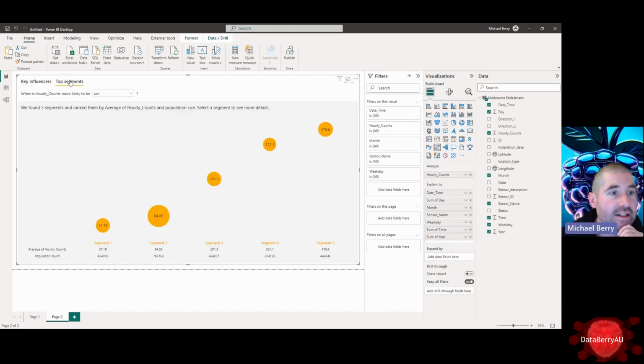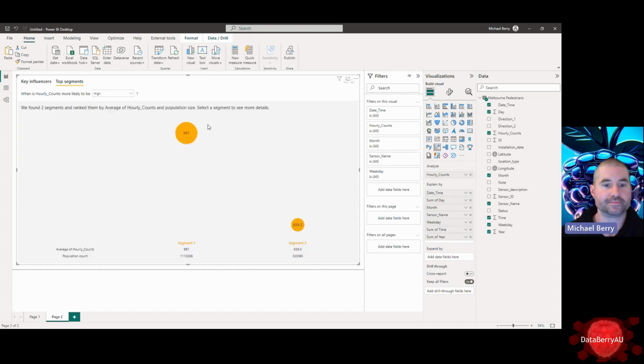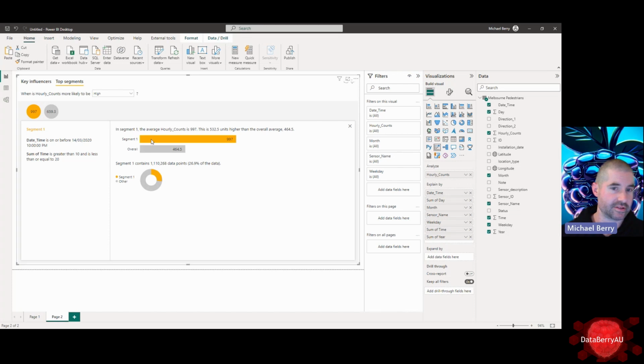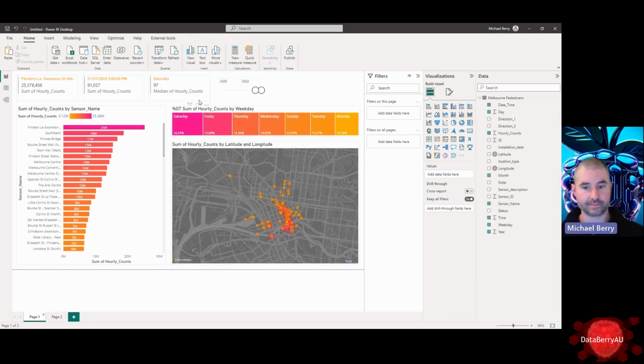Very interesting. You can also come here to the top segments and have a look at what makes it low. Once again, we see that daytime or it's below 6 a.m. Then we can go to high. So we've only got two main segments here. This is using k-means clustering on or before the 2020. So we keep seeing that. We didn't really learn anything more than we learned from this one. And I think that's good enough to examine in Power BI.